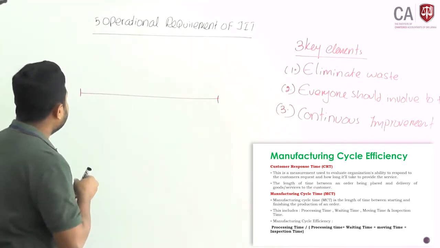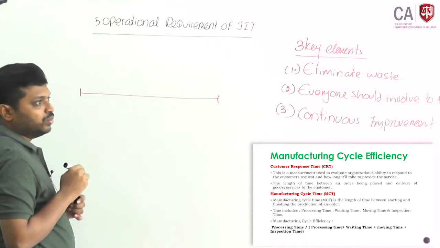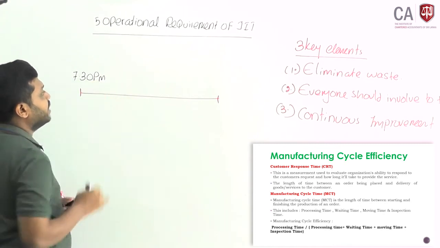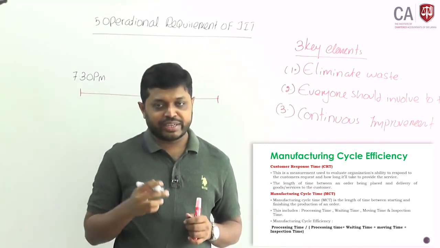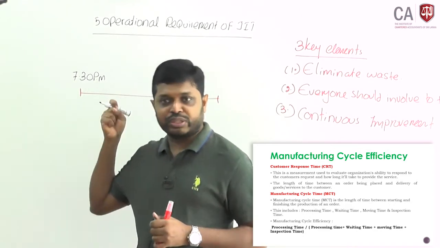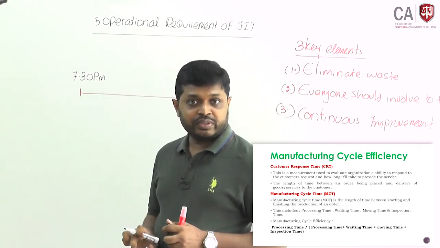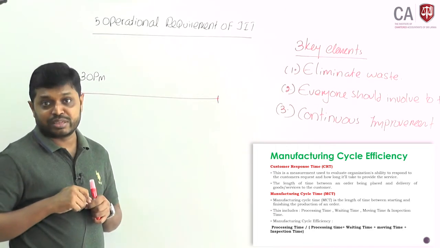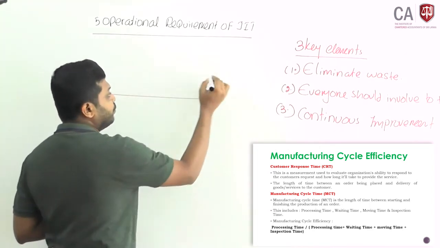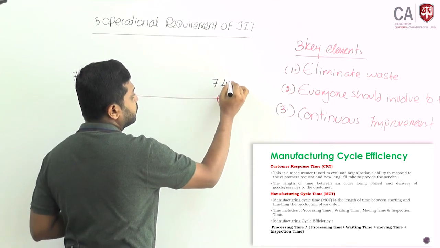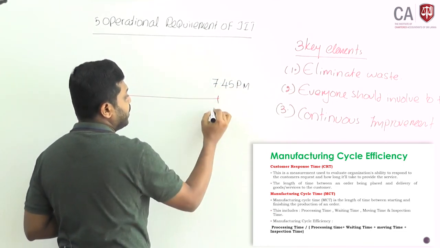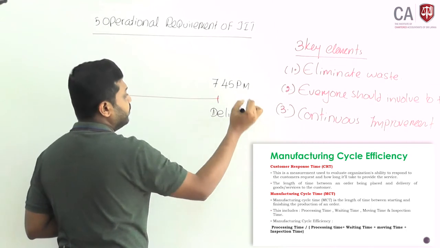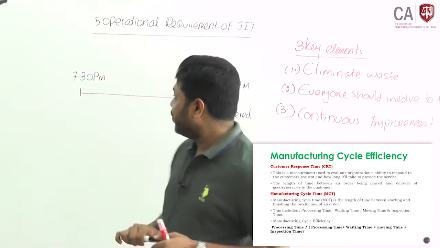They place the order, they contact you at 7:30 p.m. You took the phone, got the order. Then you have to deliver the product to the customer's doorstep. By 7:45 p.m. you have dispatched or delivered the product. Only 15 minutes have been taken.